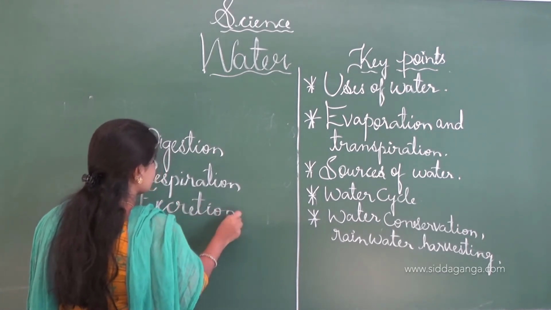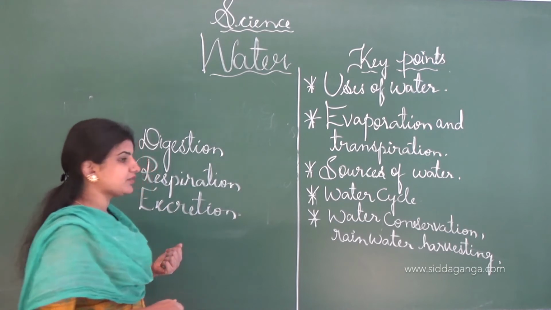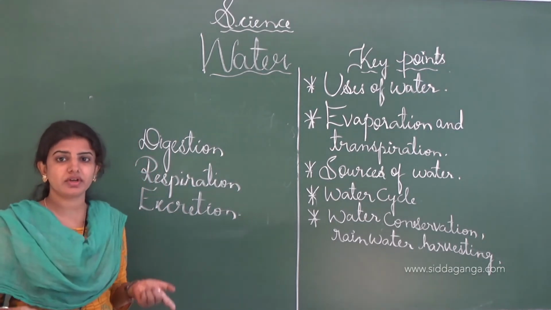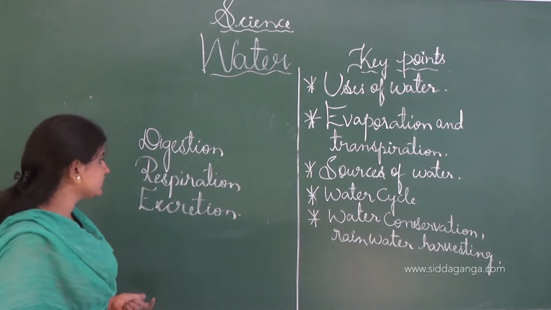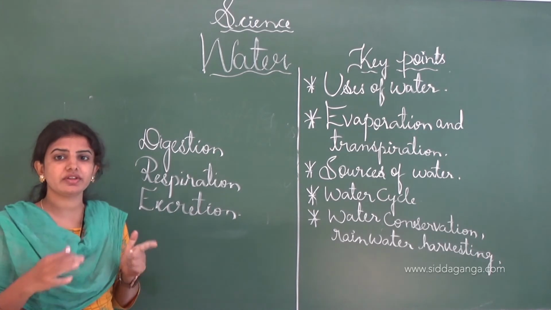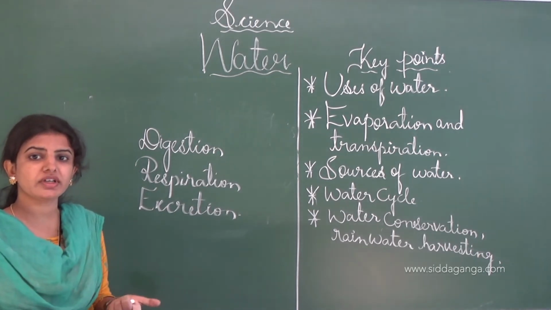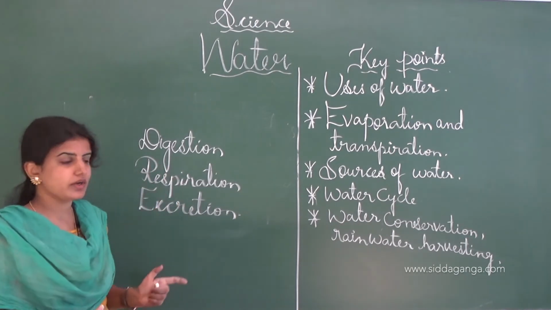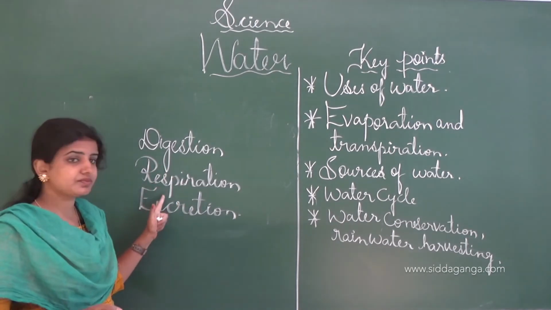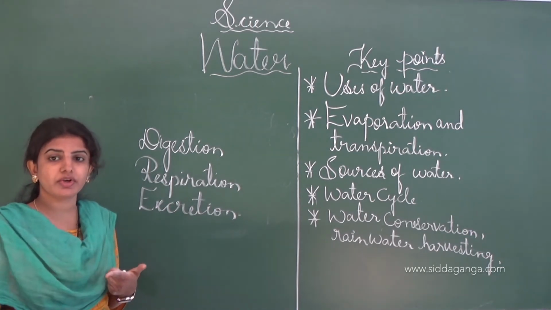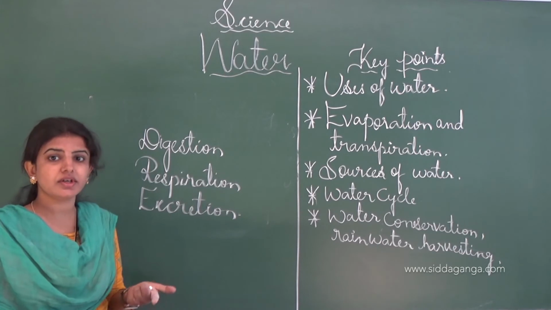These are the main three life process activities which take place in our body, and besides these there are many more life process activities present in our body. Digestion is where the breaking down of food particles takes place in our body. For this also we have to take water. In respiration, carbon dioxide is removed from our body and we take in oxygen.